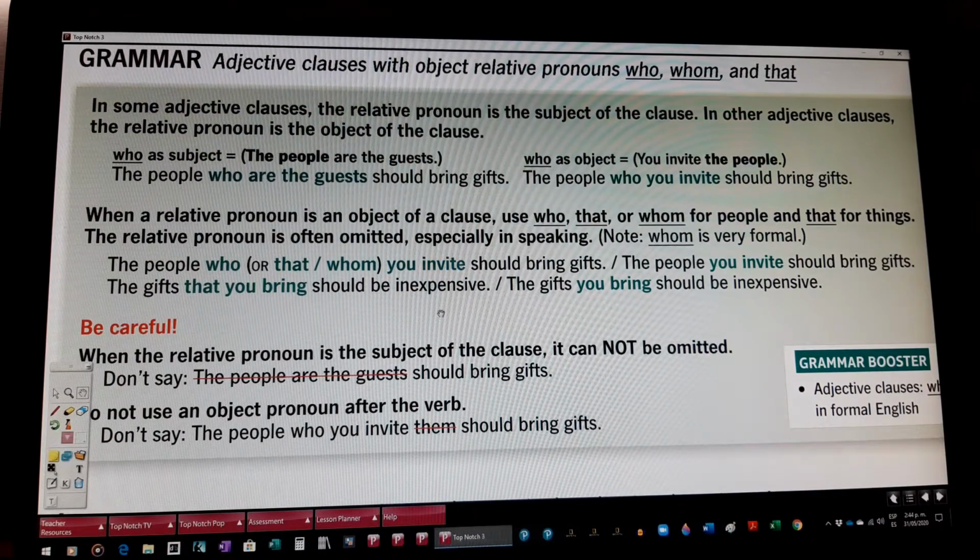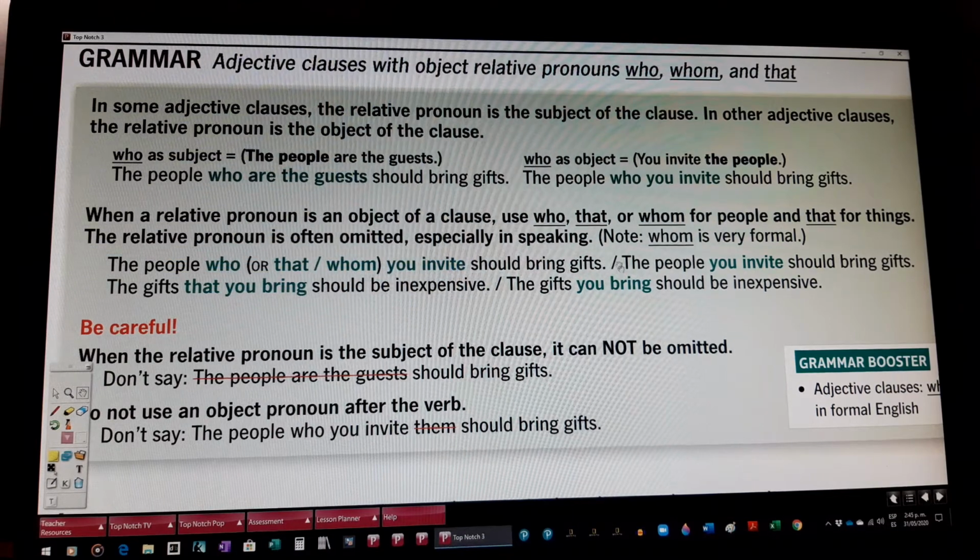It's omitted. Another example. The gifts that you bring should be inexpensive, okay? That's the object. In the second sentence, the gift you bring should be inexpensive, we are omitting the relative word. We are omitting who or that or whom. Okay?